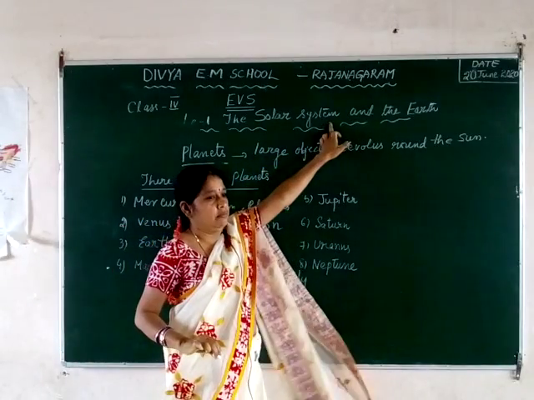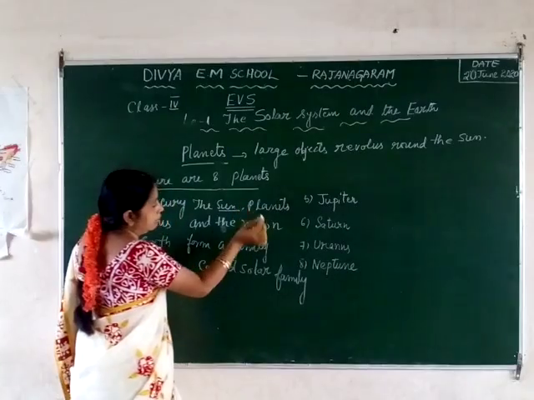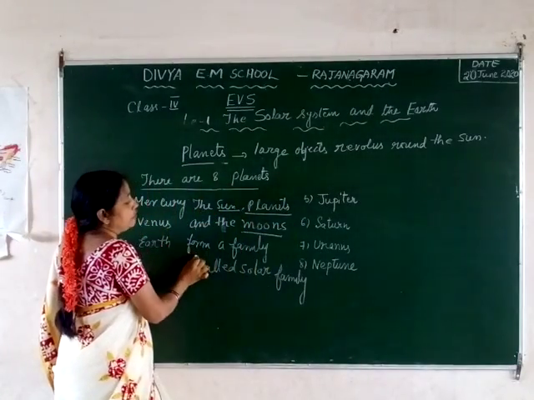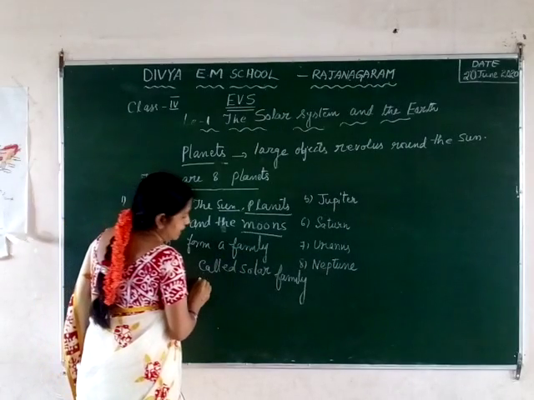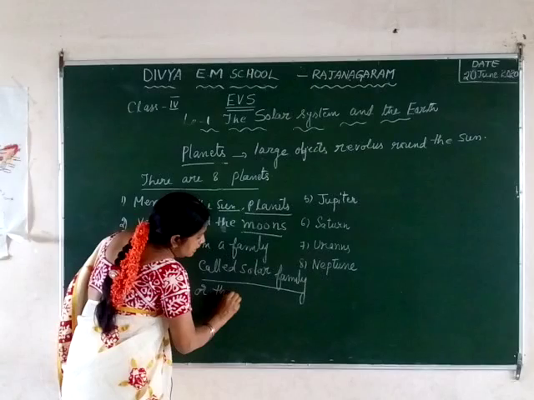The lesson name is solar system. So what is the solar system? The sun, the 8 planets and the moons form a family. That family is called the solar family or the solar system.